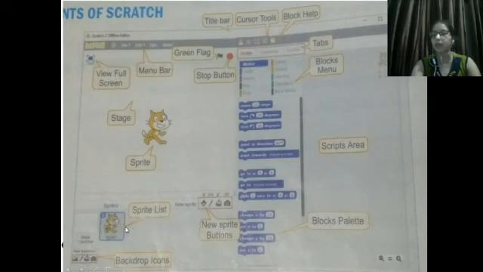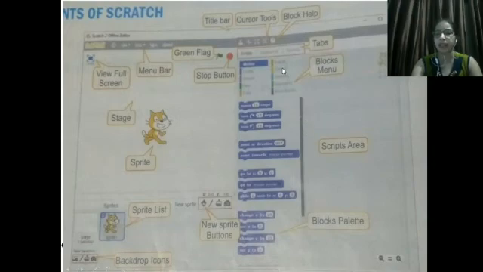This is the sprite list. Whatever sprites you take, sprite 1, 2, 3, 4 will come in the list. And this is the option for changing your sprite. If you want, you can create your own sprite. You can take a sprite according to you from the net, or whatever you want.